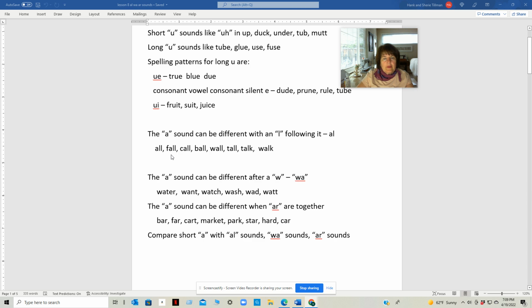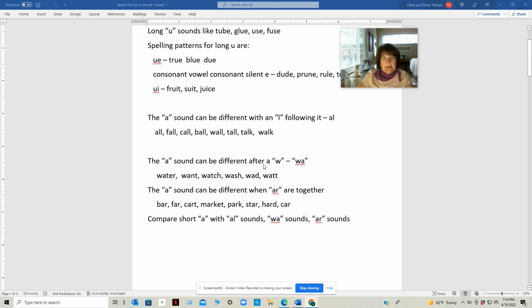Let's talk about how the A sound can be different with an L following it, like all, fall, call, ball, wall, tall, talk, walk. In talk and walk, the L is silent. We don't hear it. Talk, walk.